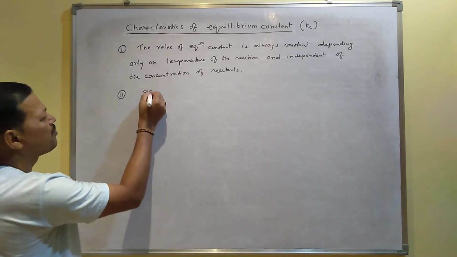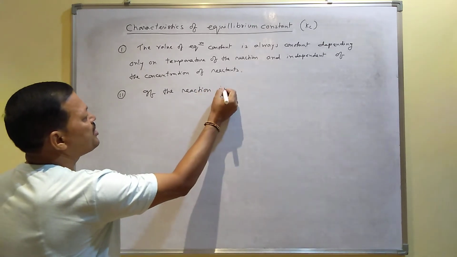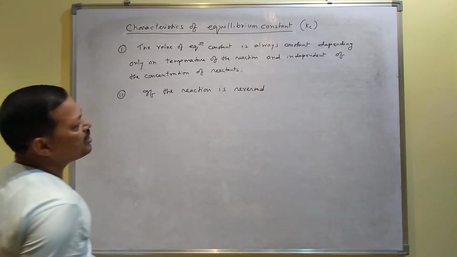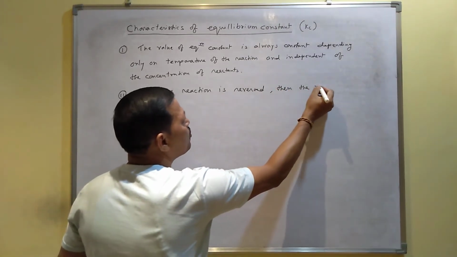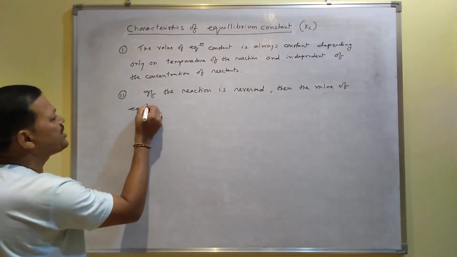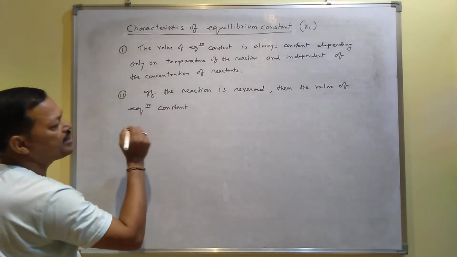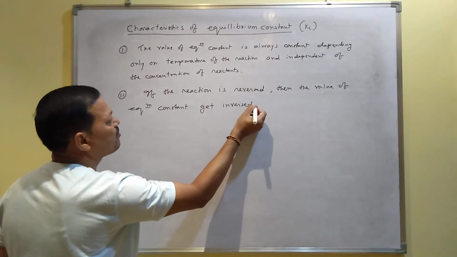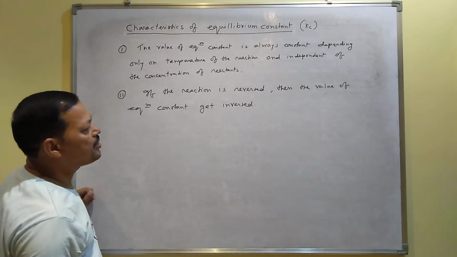if the reaction is reversed, then the value of equilibrium constant Kc gets inversed. Have you got it about this point? I'll give you one example, then you can understand.